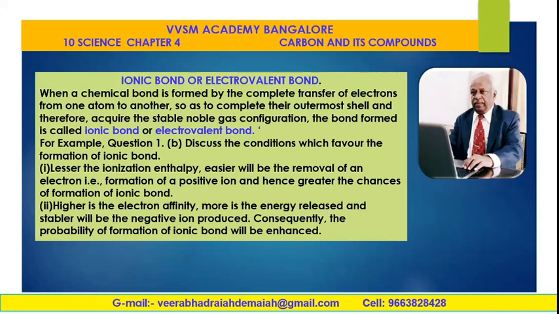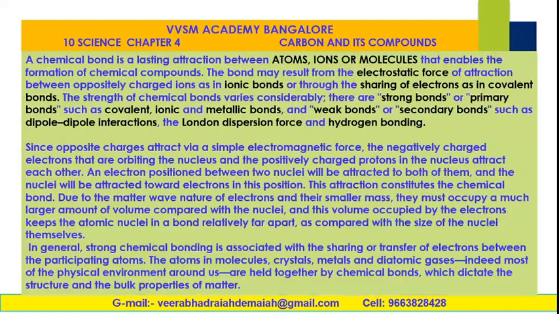In the question, discuss the conditions which favor the formation of ionic compound or ionic bond. The lesser the ionization enthalpy, the easier will be the removal of an electron, that is the formation of positive ion, and hence greater the chances of formation of ionic bond. And one more point: the higher the electron affinity, the more energy is released and the stabler will be the negative ion produced. Electron affinity means loving of electron; any particle which loves the electron has electron affinity. Consequently, the probability of formation of ionic bond will be enhanced.